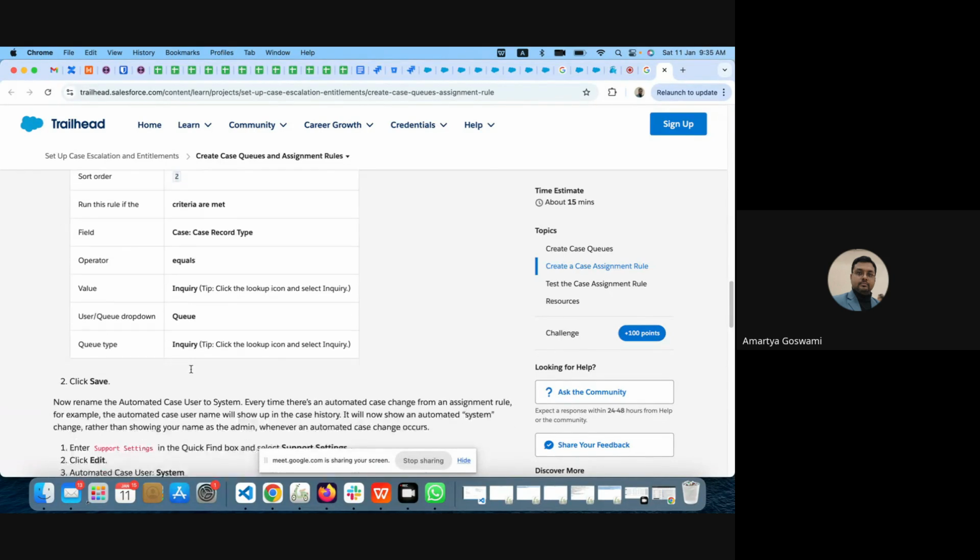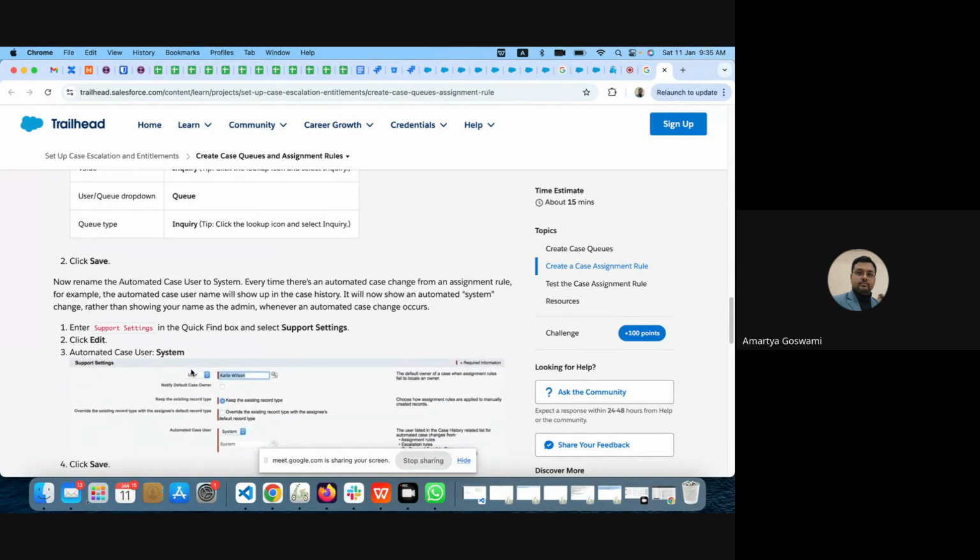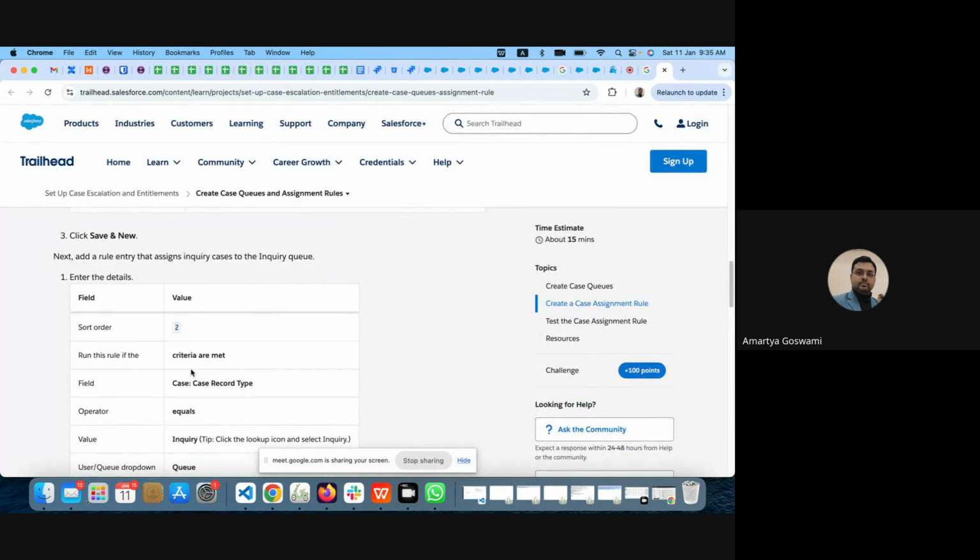What will happen if I write some criteria which are overlapping in two rules? Then the first rule, whichever comes previous to the other rules, the sorted one, that will get executed and that will get assigned.